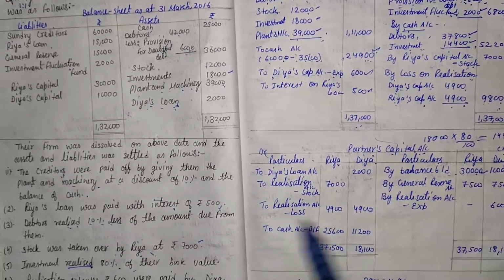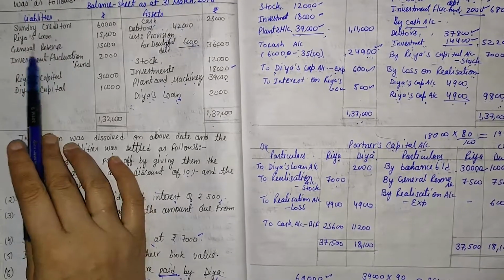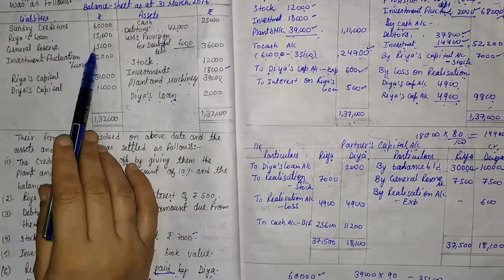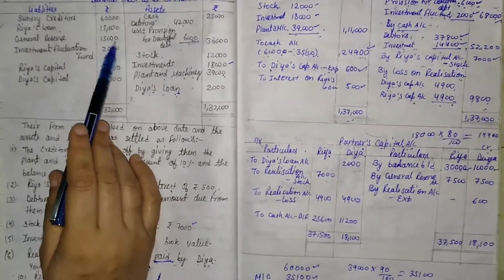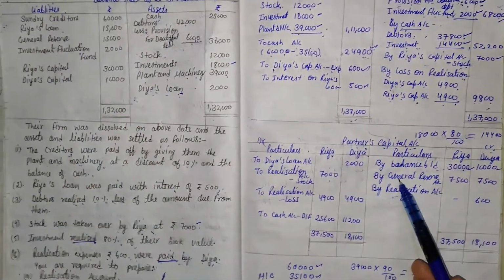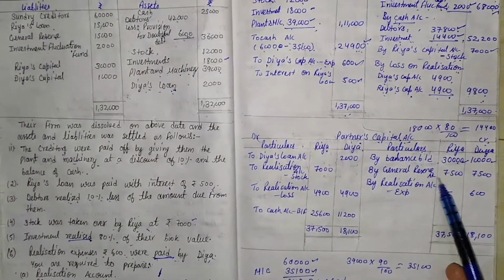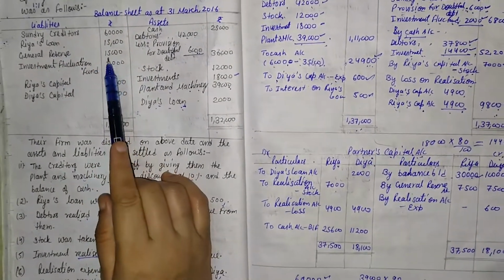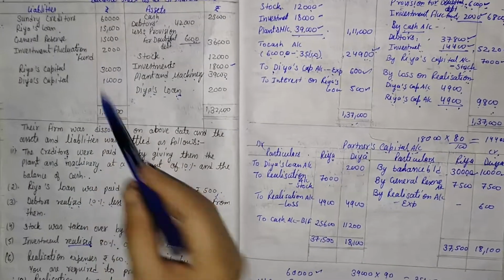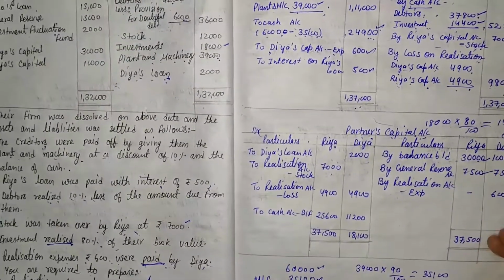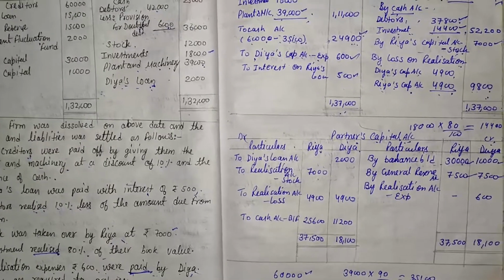Then the second information is general reserve. General reserve is also transferred in the capital account. So here by general reserve, total 15,000, and that 15,000 is distributed equally. It means 7,500 and 7,500.